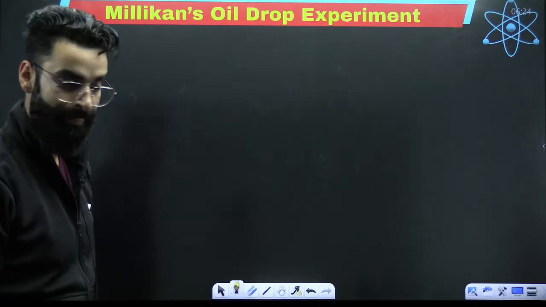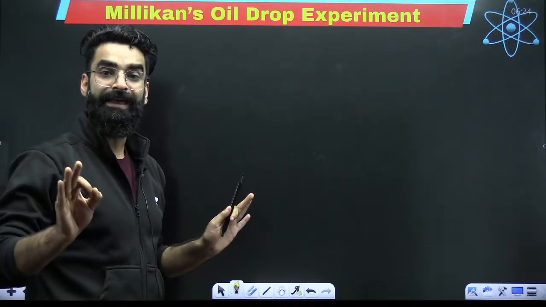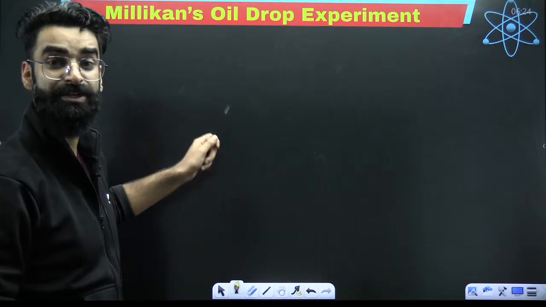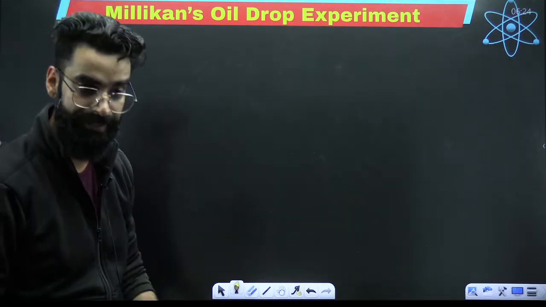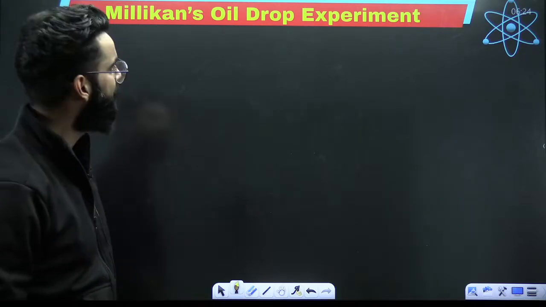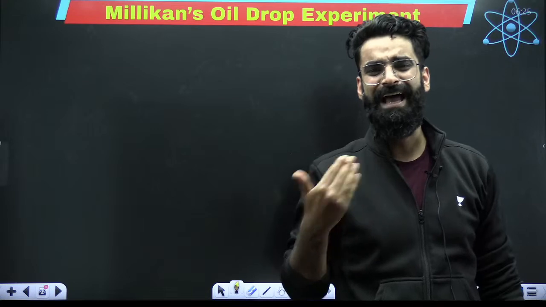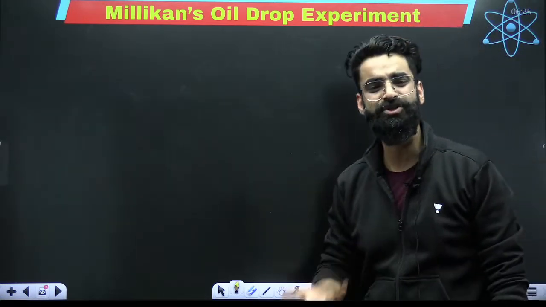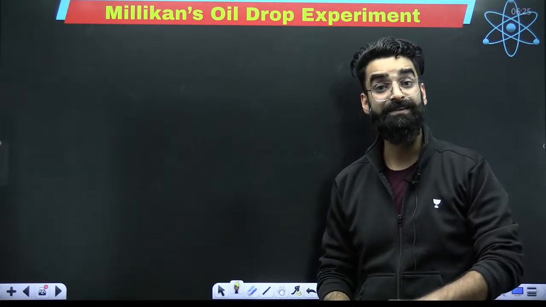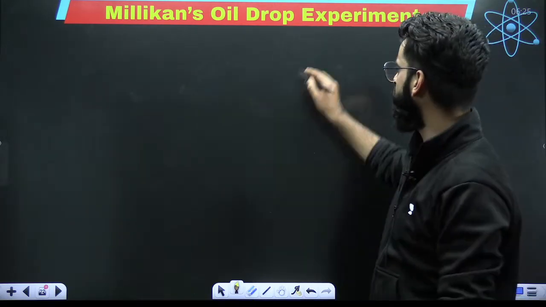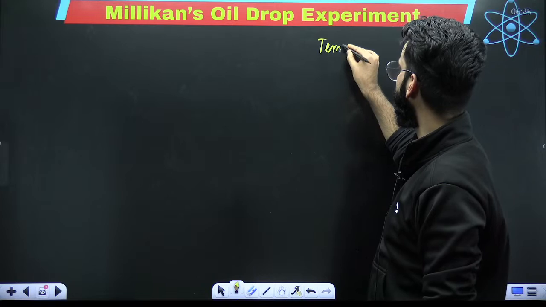Okay. So my dear students, the e/m ratio was calculated with the help of the cathode ray experiment. Now the charge present on the electron was calculated with the help of Millikan's oil drop experiment. Now what is this Millikan's oil drop experiment all about? Let's get to know how the charge of the electron was calculated. But before that, you should know a term called terminal velocity.